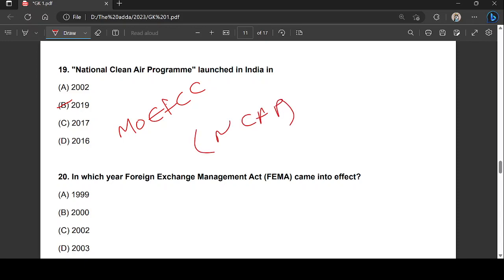Right? NCAP, that is National Clean Air Program, basically to prepare clean air action plans. The goal of NCAP was to reduce particulate matter by about 20 to 30%. So basically, in the majority of the cities in the states, to prepare better clean air action plans,